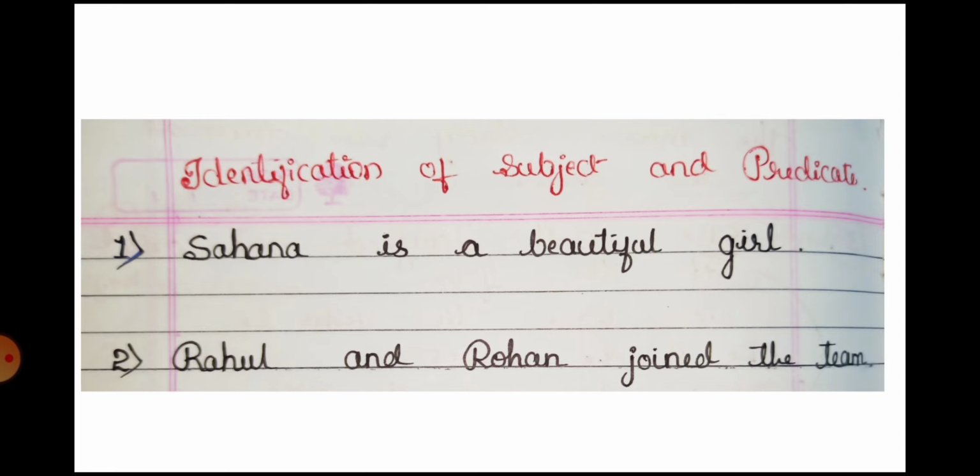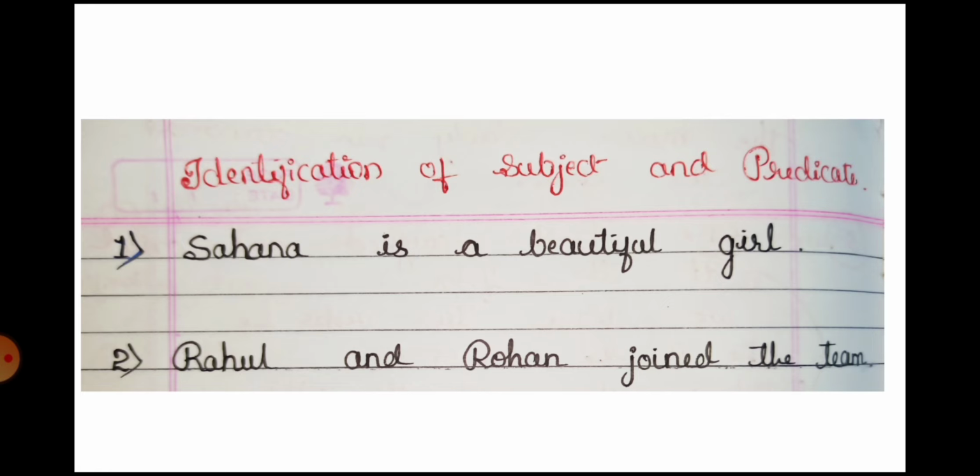Identification of subject and predicate. The first example is, let's look at the first sentence. Sahna is a beautiful girl. Sahna is a beautiful girl. What question can you form for this sentence? Who is the beautiful girl? Who is the beautiful girl? Sahna. Sahna is the subject.